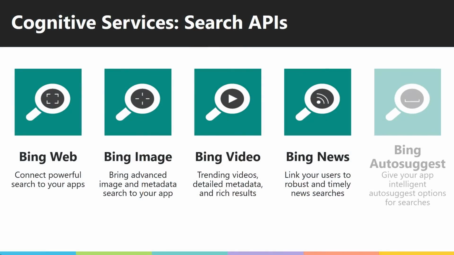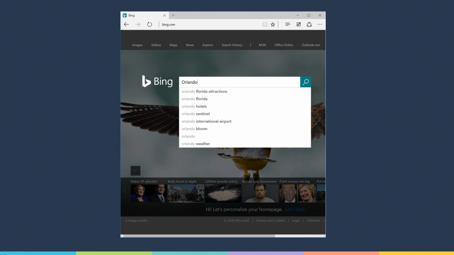And these are all the Bing search APIs. So everything that you would expect from Bing, the web, image, video, and news. And also auto-suggest. So when I'm talking about auto-suggest, what I mean there is that drop-down that comes down as you're typing that automatically fills and thinks about what you're going to be working on, that's actually the same technology offered through this API.